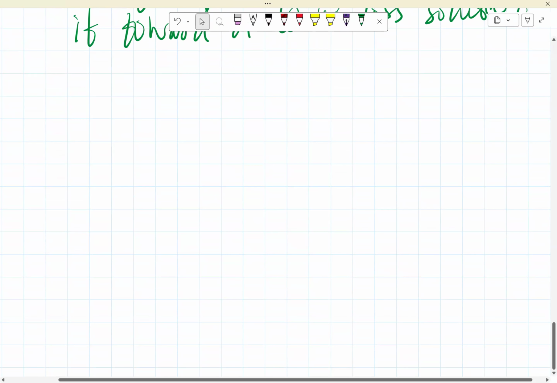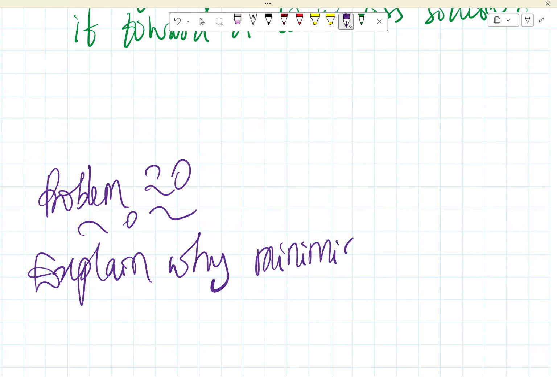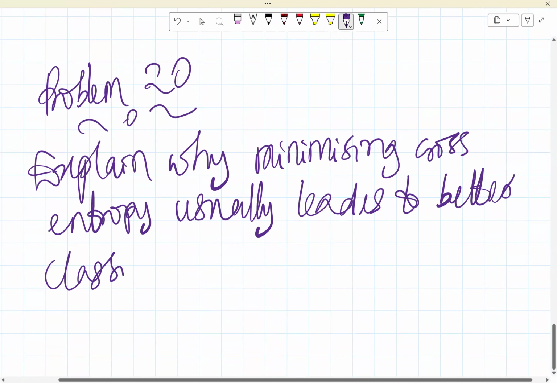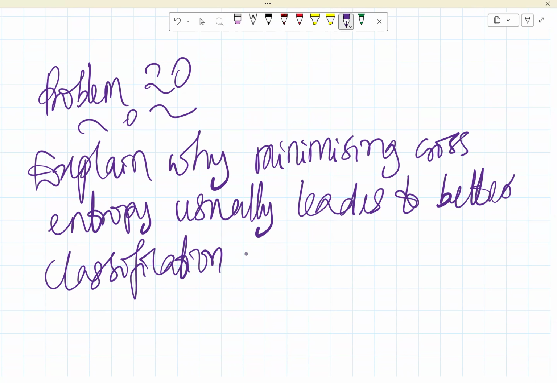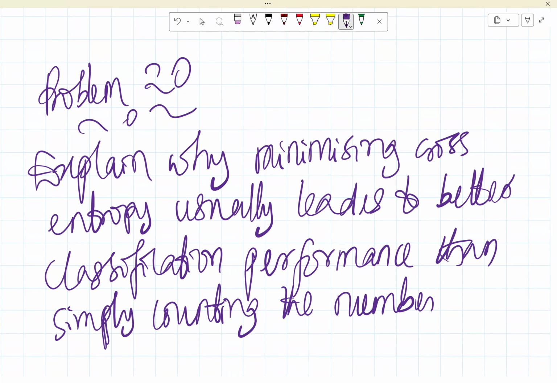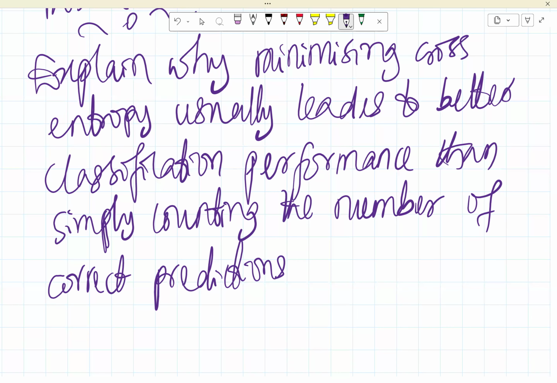So let's do problem 20 now. In problem 20, we need to explain why minimizing cross entropy usually leads to better classification performance than simply counting the number of correct predictions during training.